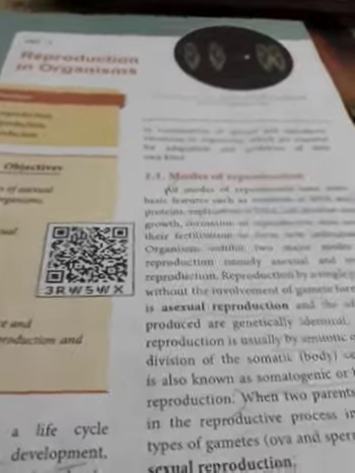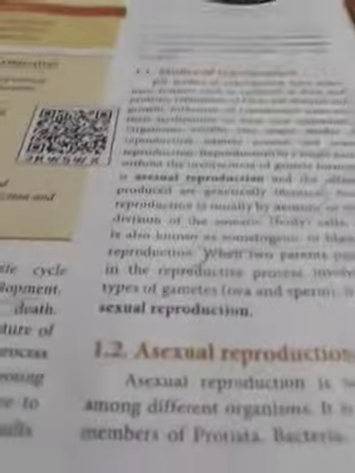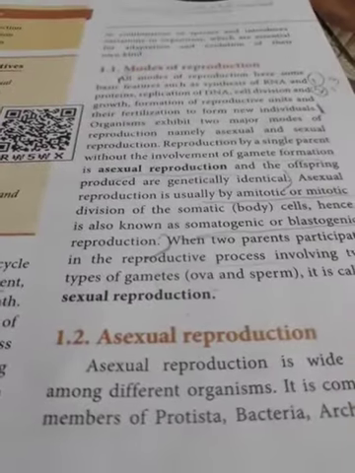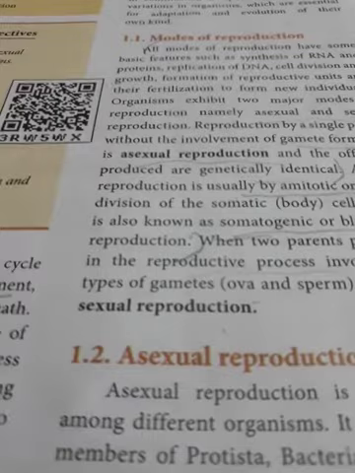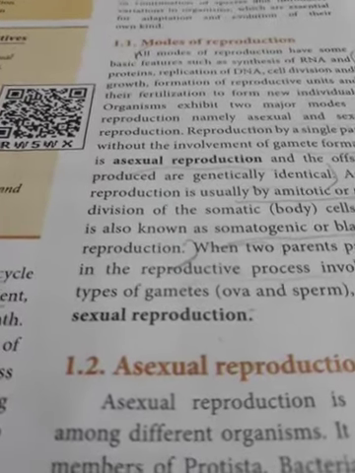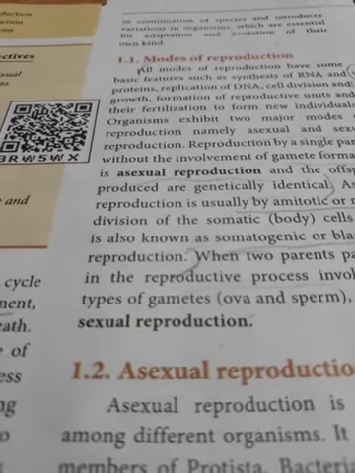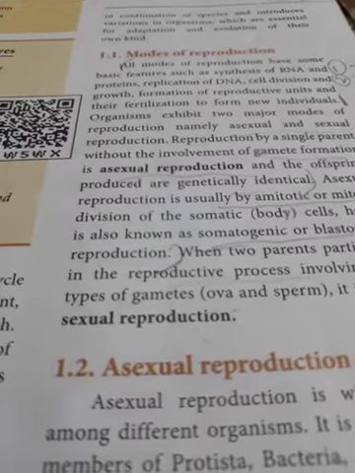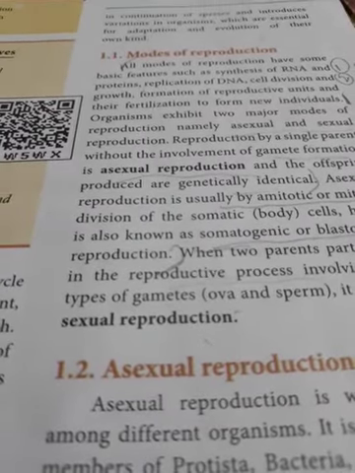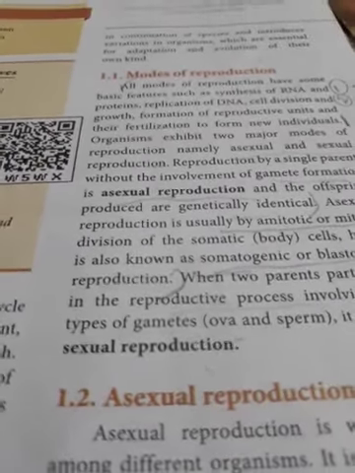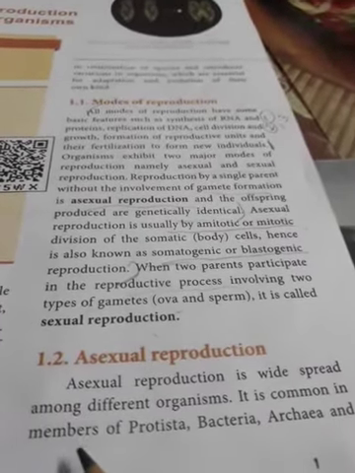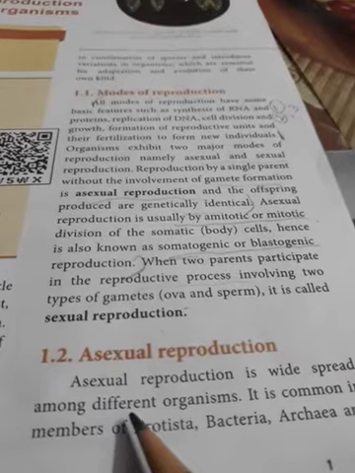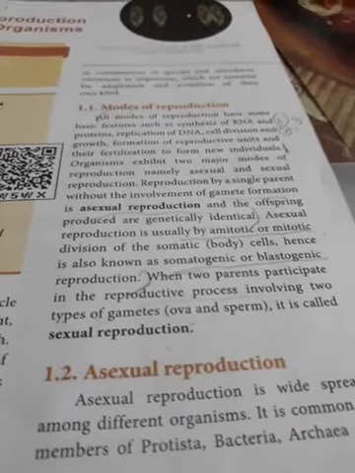Now, next we are going to discuss asexual reproduction one by one. Just now we have said asexual reproduction involves only one parent, and repeated mitotic division takes place, and the young ones produced are genetically identical, that means clones are produced. Asexual reproduction is widespread among different organisms.